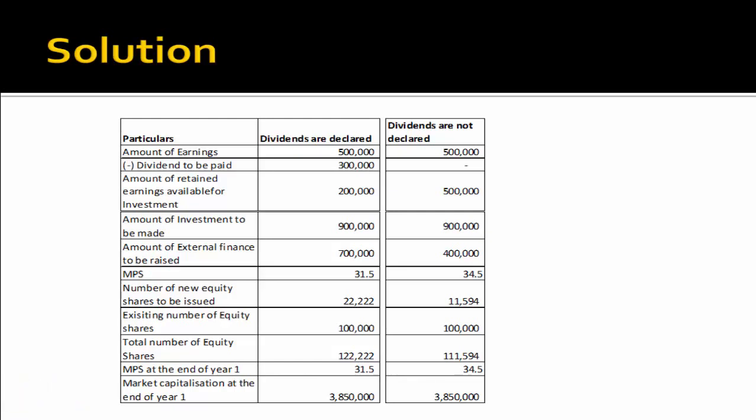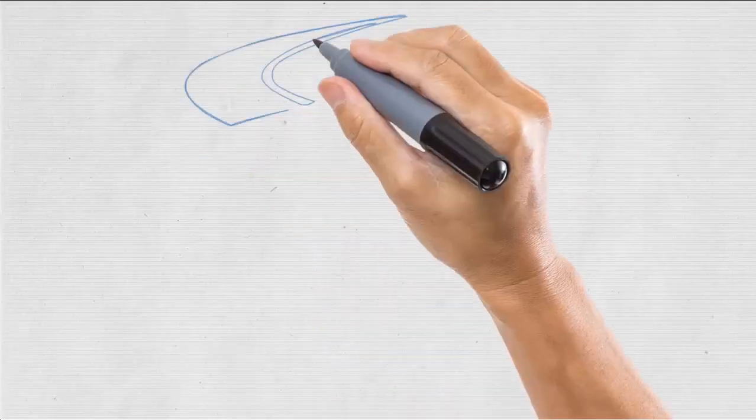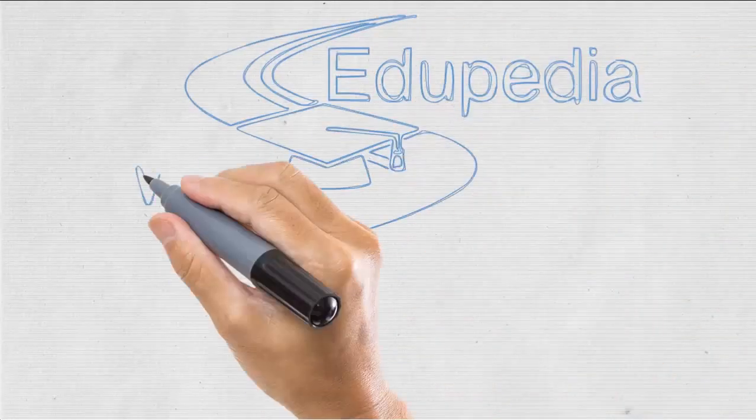This is a very common question. Generally, if a question comes that you have to compute a value when the dividends are declared or not declared, this question is of approximately 8 marks, and it is a very repeated question in your examinations. I think this is a very simple and very scoring 8 marks you can easily grab. That's all in your dividend chapter.